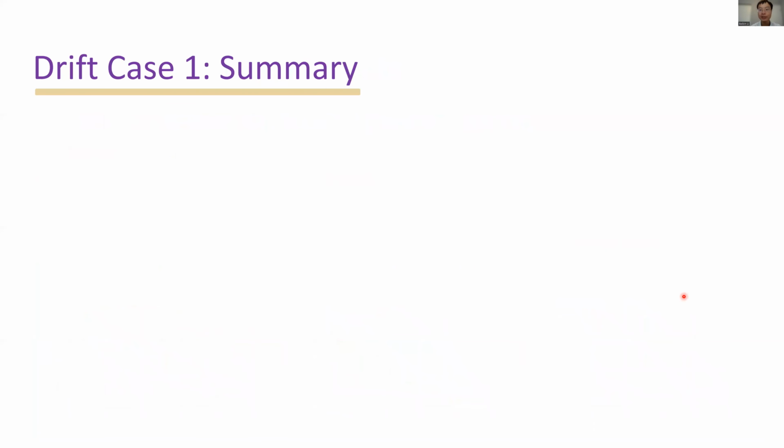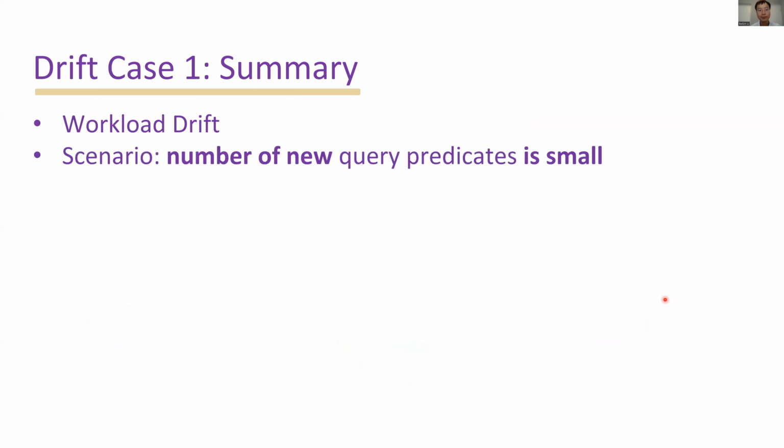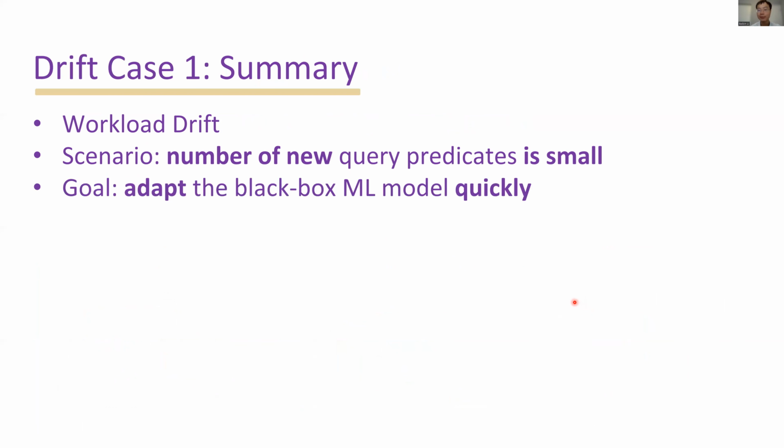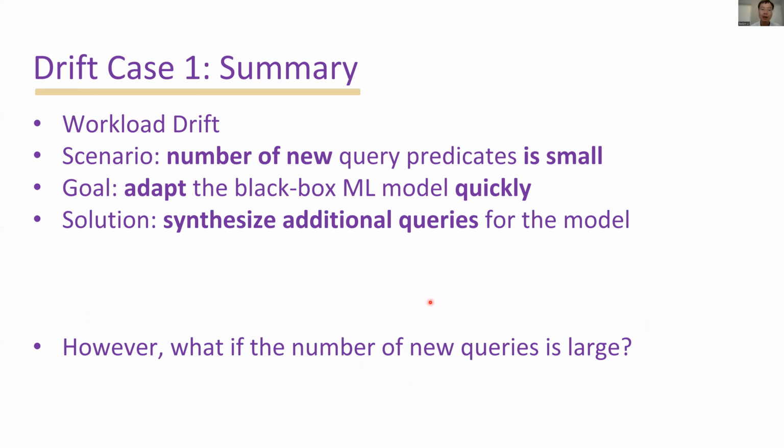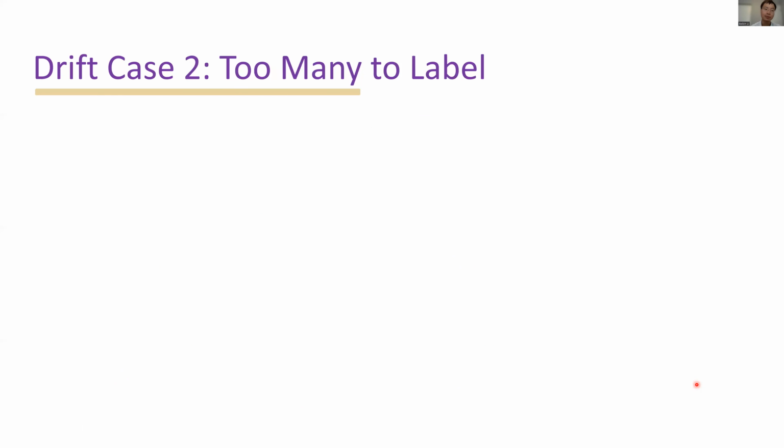In summary, in our drift case 1, we have workload drift, and the scenario is we only have a few new queries, and the small sample size is insufficient to train our model. Our goal is to adapt the black box machine learning model quickly, so we use GAN to synthesize additional queries. However, what if the number of new queries is large? This leads us to the next drift example.